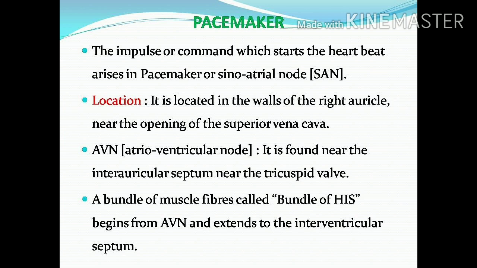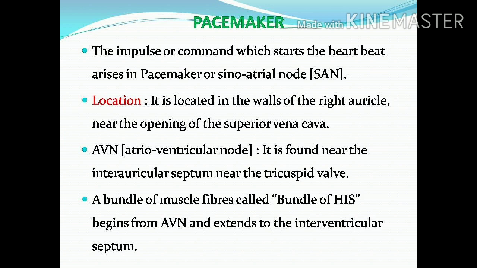Here, this impulse is relayed to the ventricles with the help of special conducting fibers. So whatever command or impulse arises, it will also go to the ventricular region with the help of a special fiber. Here, one more node we can see. That is called the AV node or atrioventricular node. It is present near the interauricular septum near the tricuspid valve.